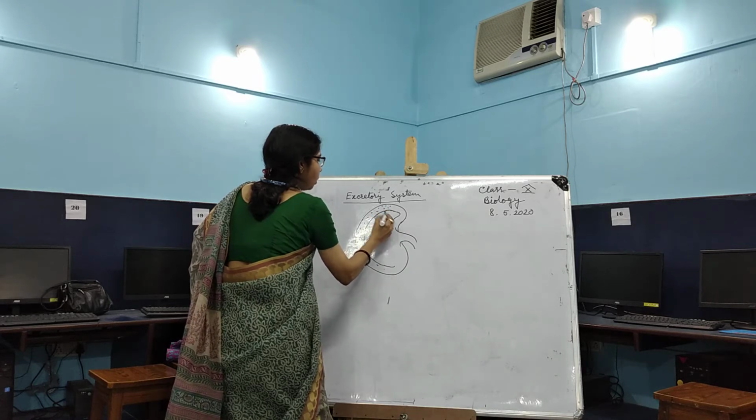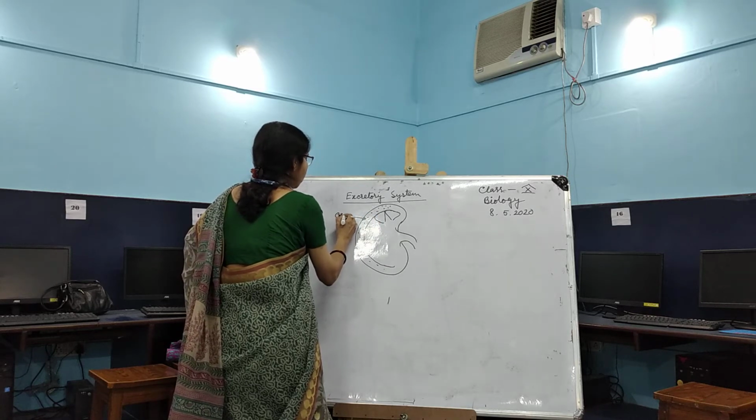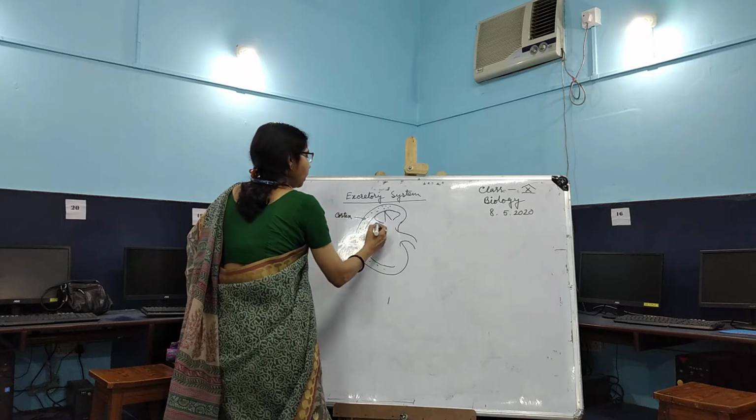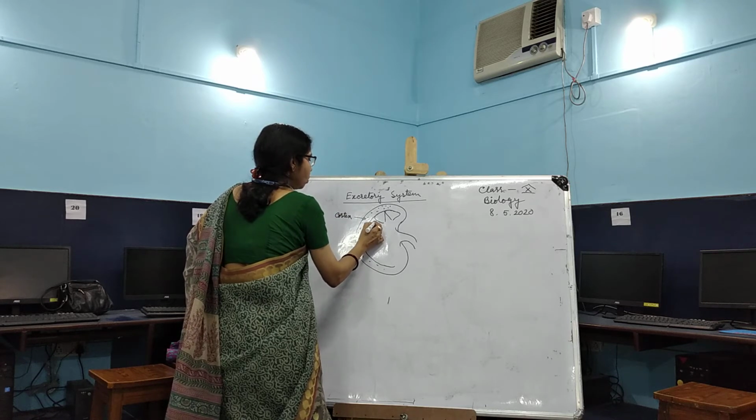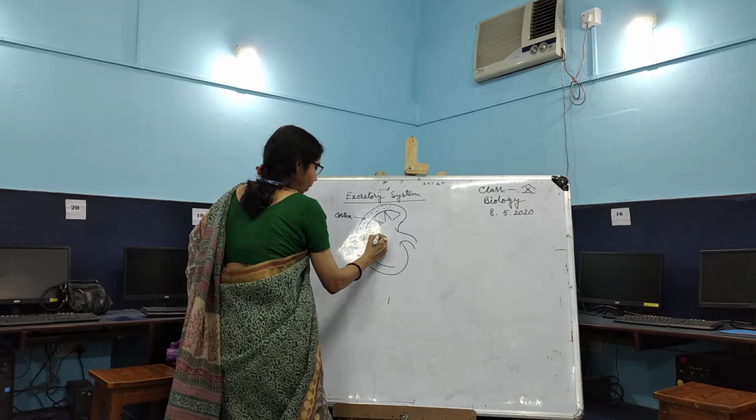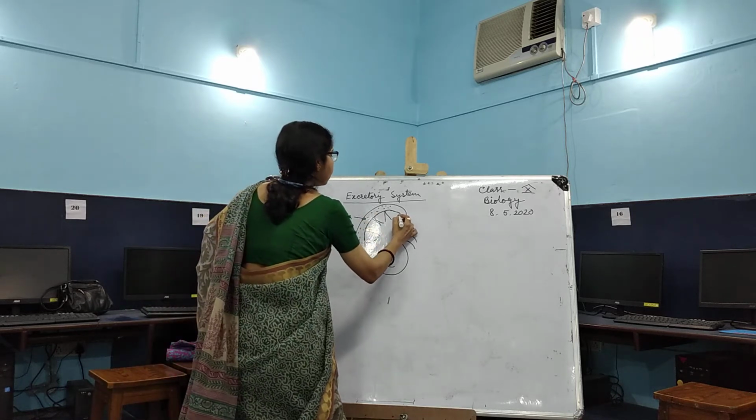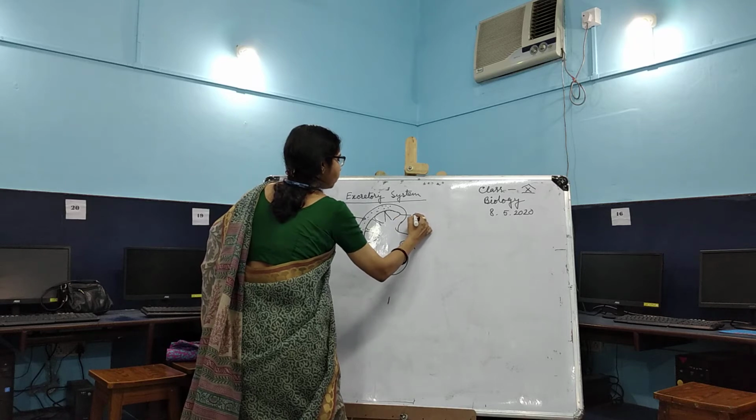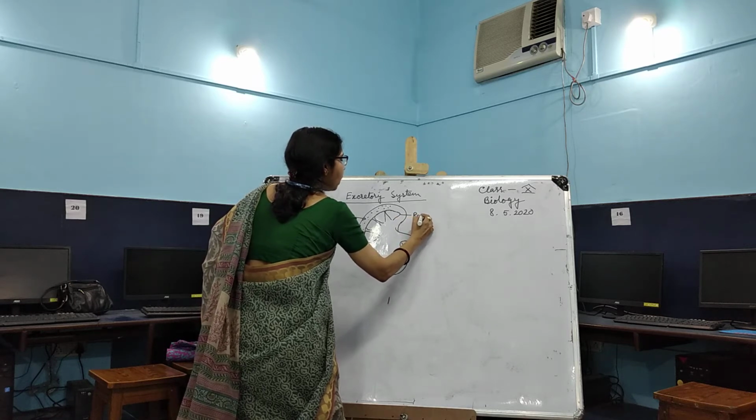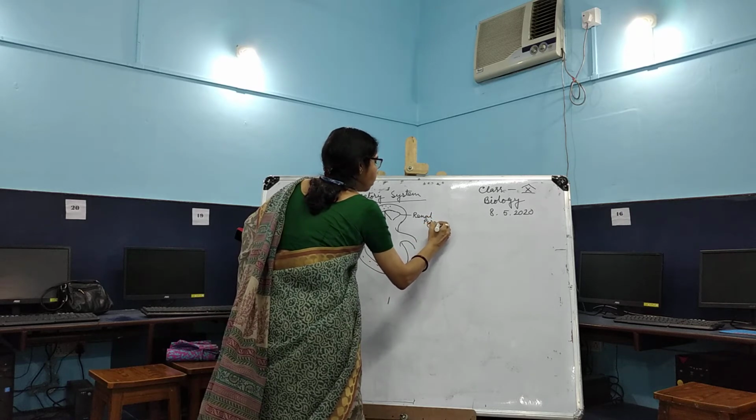So these are called the cortex region. Which cortex? The renal cortex. And the inner part is called the renal medulla. Then in the renal medulla, the conical structures are pyramids. We can say that this part of the medulla is called the renal pyramid.